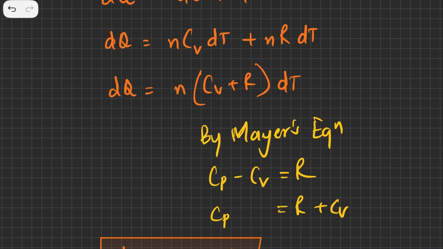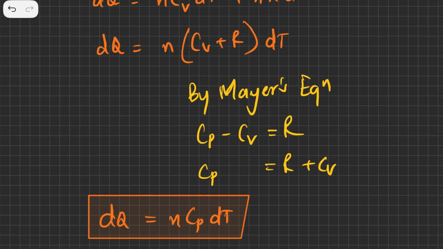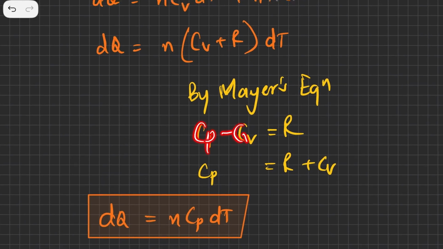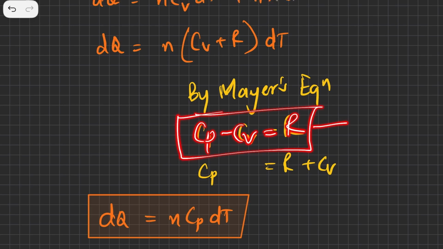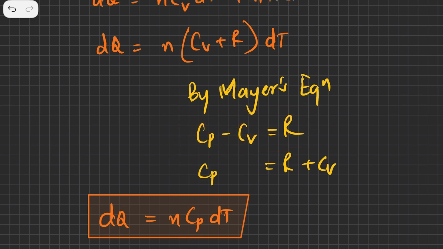From here on, I'll use my Mayer's equation. Mayer's equation says Cp minus Cv is equal to R. We have all these proven in our playlist on kinetic theory of gases. So Cp minus Cv is equal to R. I'll move this Cv to the other side, so this will become plus Cv. Wherever there is R plus Cv, I'll write Cp.